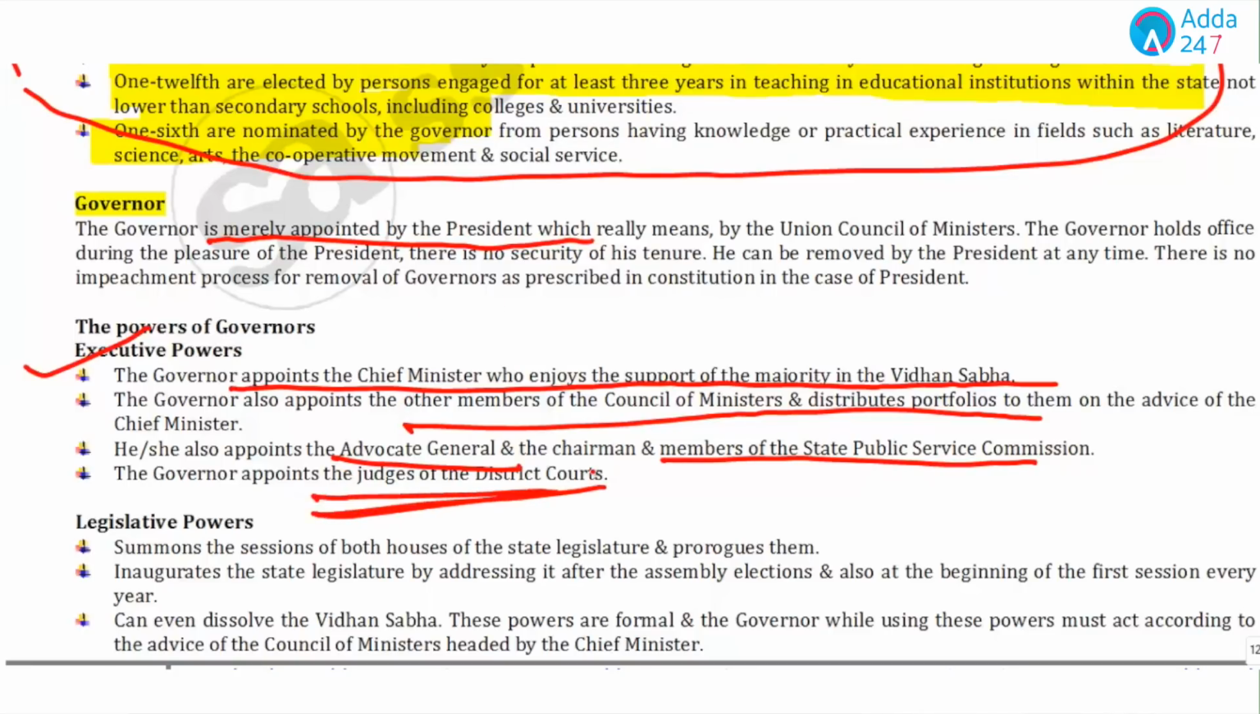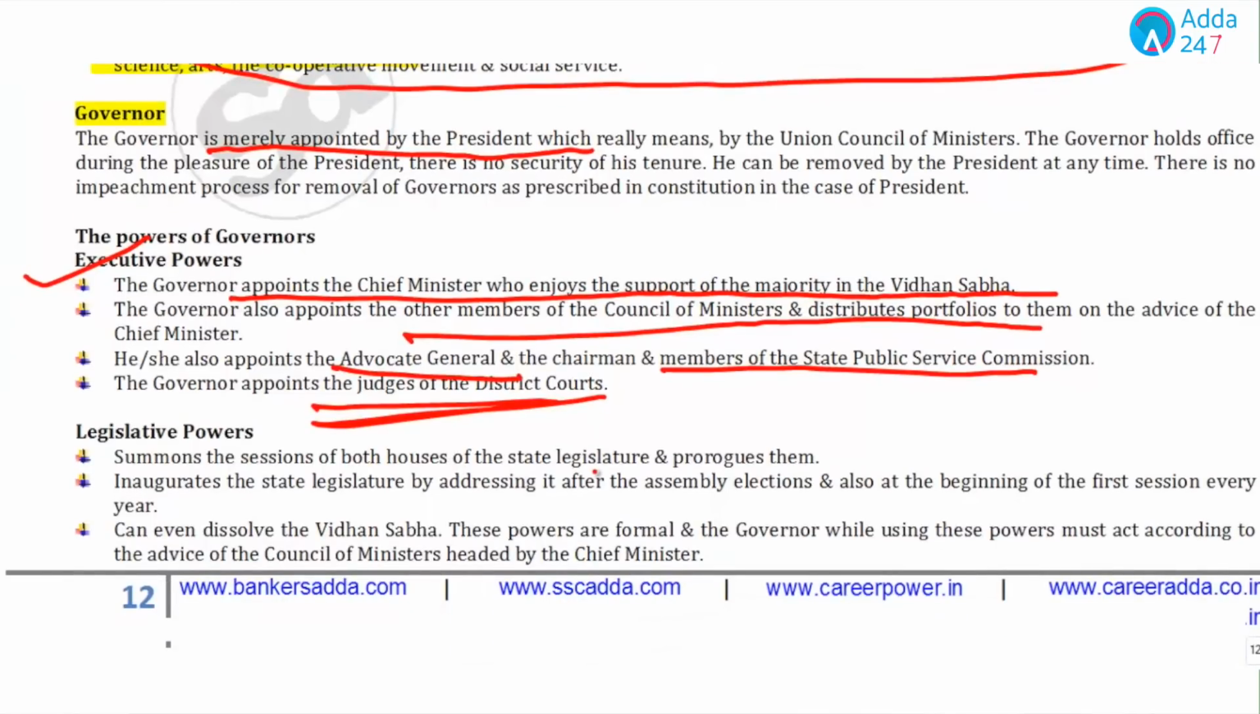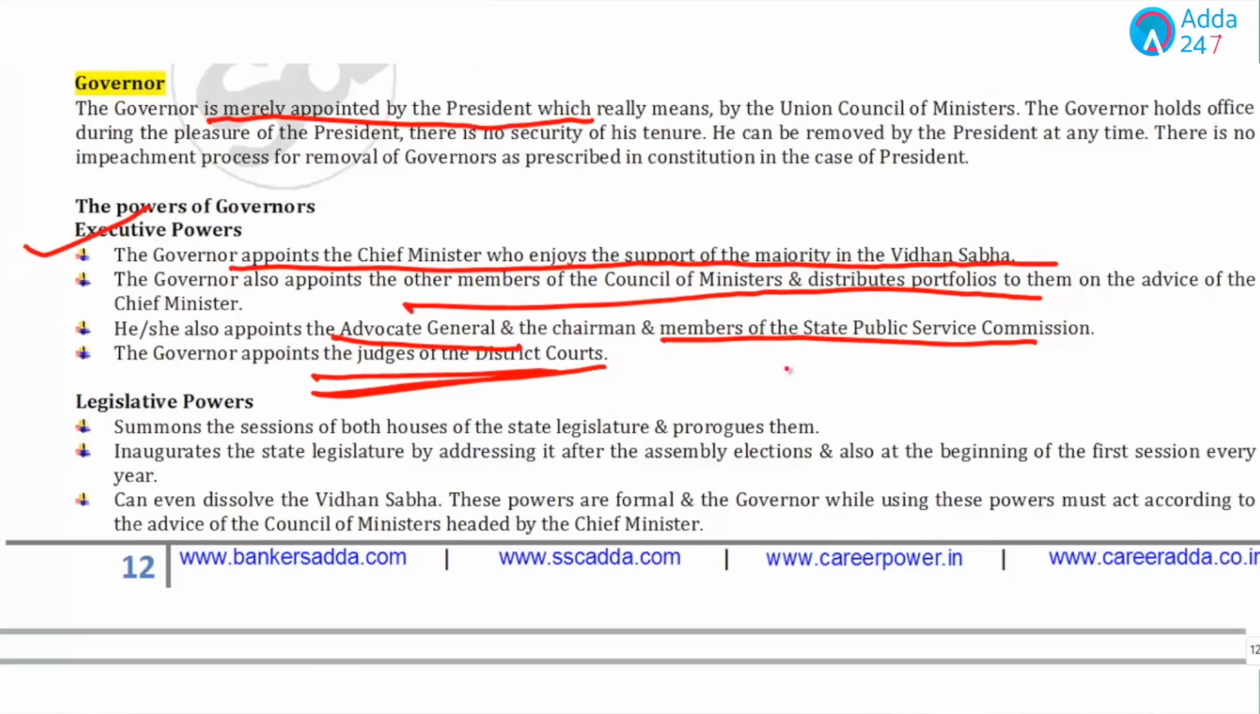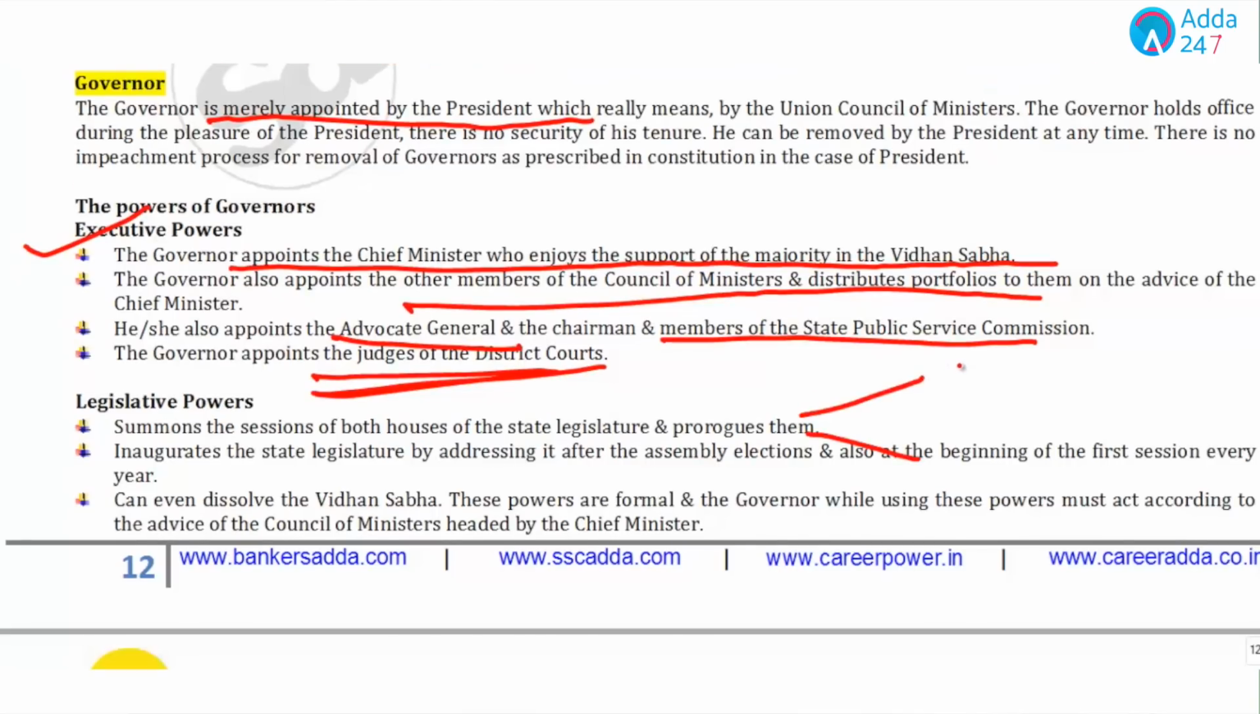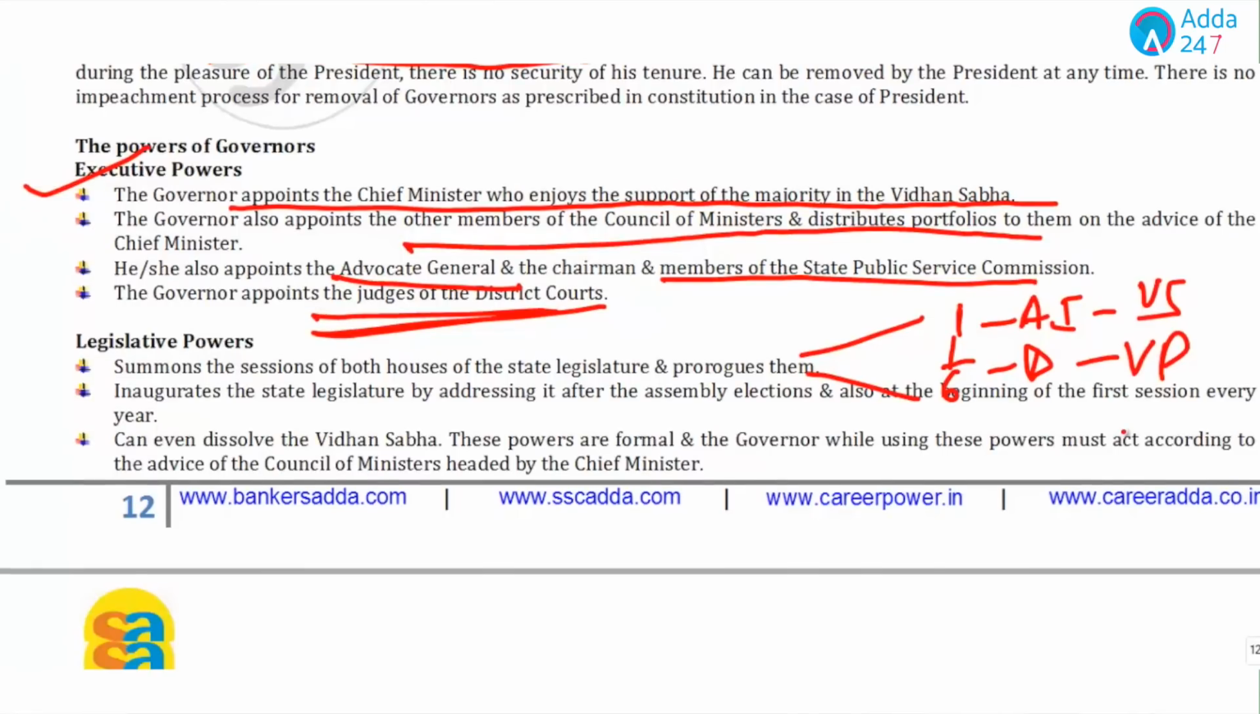It's the same way the President appoints the Prime Minister, the Attorney General, the Comptroller and Auditor General, the Election Commission chairman, and the judges of Supreme Court and High Courts. They are all appointed by the President, and similarly at the state level it is done by the Governor. And again, in the legislative powers, he summons and prorogues, and the important point we have studied: 1 Anglo-Indian in Vidhan Sabha, 1/6 from different fields in Vidhan Parishad. That is done by the Governor.